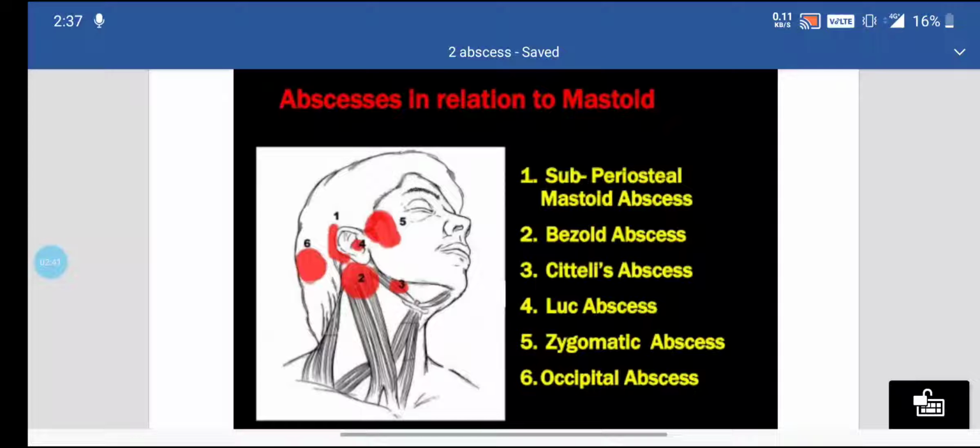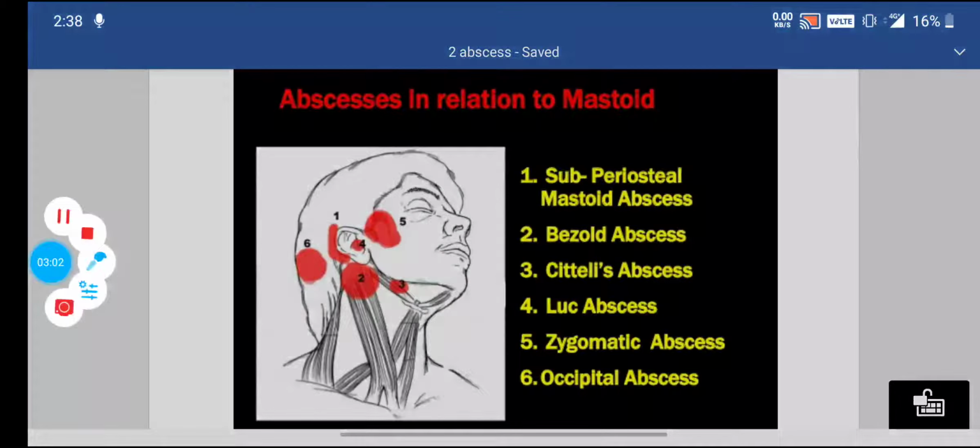Next, Luc's abscess. In 1930, Henry Luc described his experience of subperiosteal temporal bone abscess. It develops superiorly and anteriorly to the mastoid process, and you can see in the figure that it also develops through the external auditory canal.